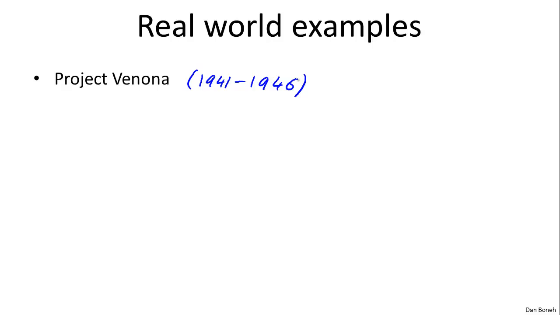US intelligence was able to intercept these two-time pads, these ciphertexts that were encrypted using the same pad applied to different messages. Over a period of several years, they were able to decrypt something like 3,000 plaintexts just by intercepting these ciphertexts. The project is called Project Venona. It's actually a fascinating story of cryptanalysis just because the two-time pad is insecure.